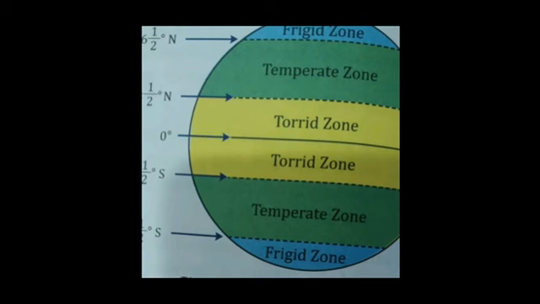The last one is the Frigid Zone. The rays of the sun fall slanting at the poles. The region which lies between 66.5 degrees north, the Arctic Circle, to 90 degrees north, and 66.5 degrees south, the Antarctic Circle, to 90 degrees south, are called Frigid Zones. These regions are extremely cold and covered with snow throughout the year. These are also called the polar zones. As you can see in the picture, the frigid zone is labeled with a blue color.